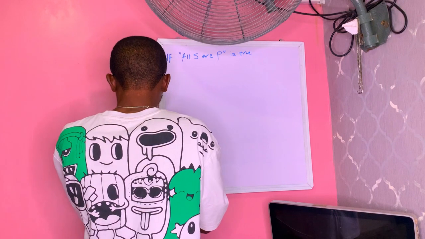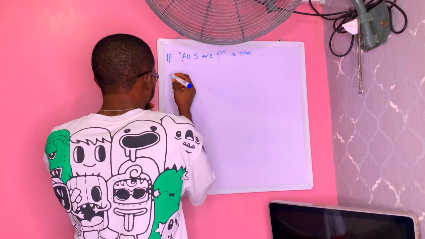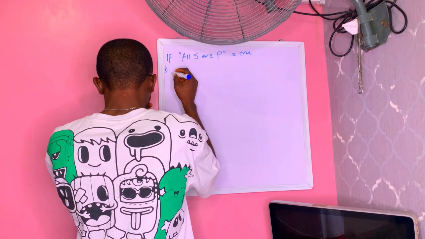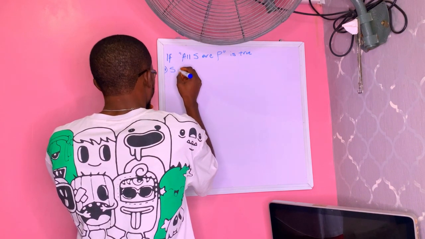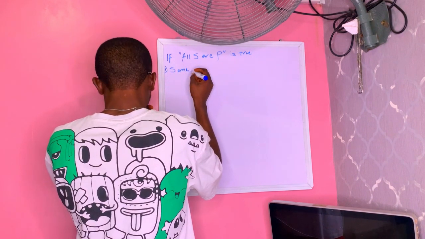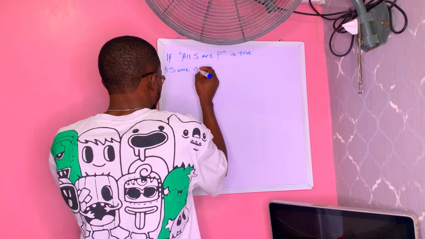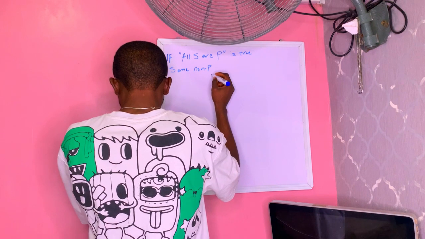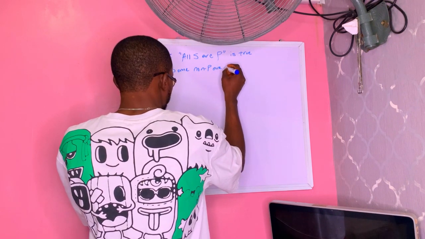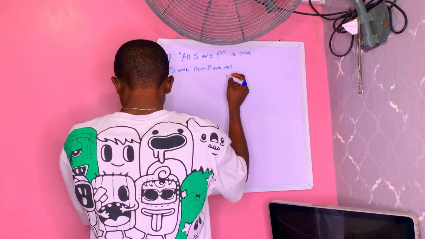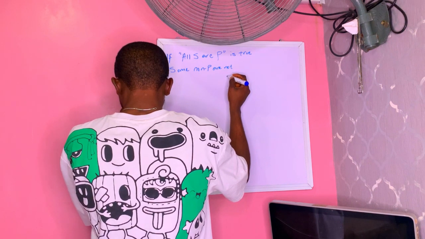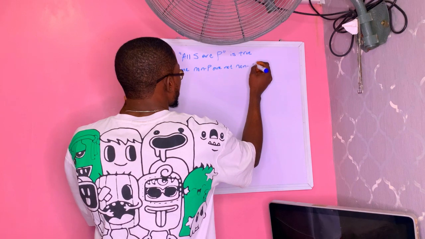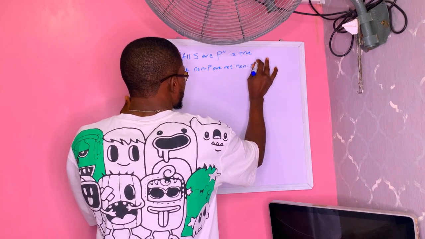So determine the truth or falsehood of the following. Number one, some non-pacifists, that is non-P, are not non-socialists. So non-S.